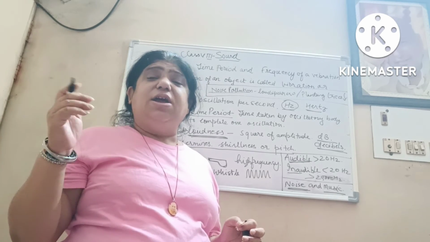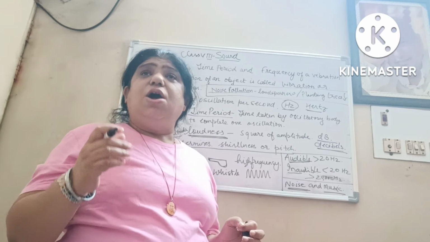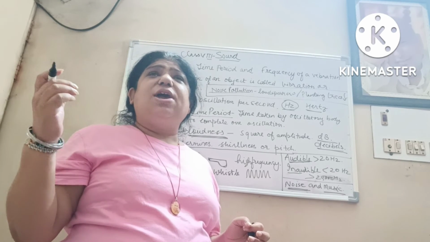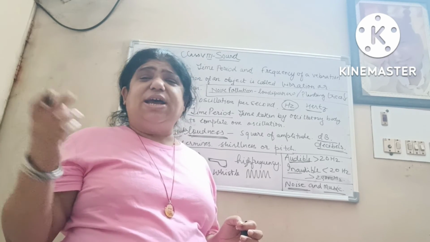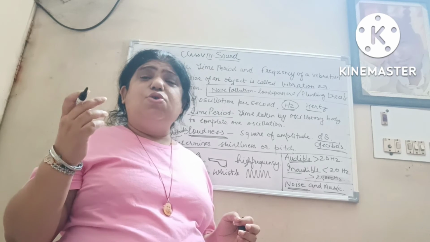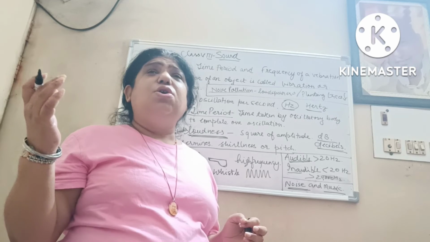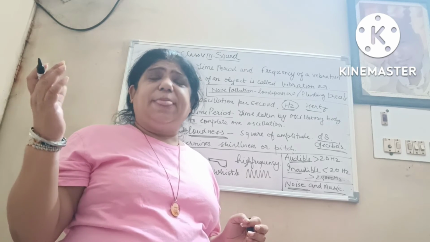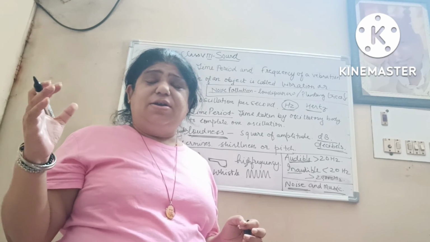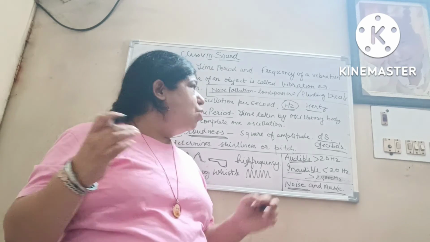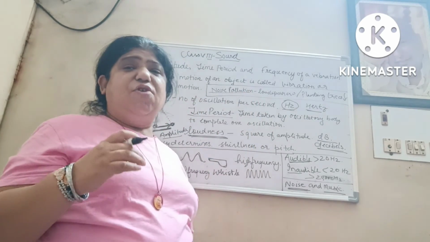By this you can avoid the sound. You can also avoid the horns, and avoid the loudspeaker, so that noise pollution can be avoided.